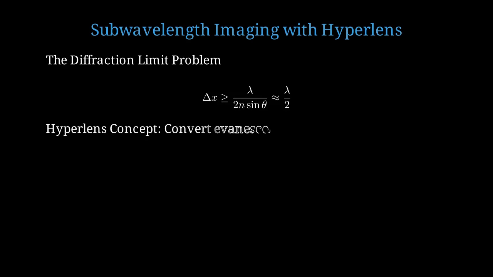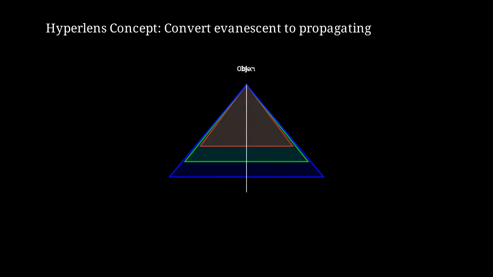The hyperlens concept is brilliant. Use the hyperbolic dispersion to convert evanescent high K waves into propagating waves that can travel to the far field where we can detect them. The hyperlens typically has a cylindrical or spherical geometry with alternating metal dielectric layers. Light from a subwavelength object enters at the inner surface and propagates through the hyperbolic medium with magnification.